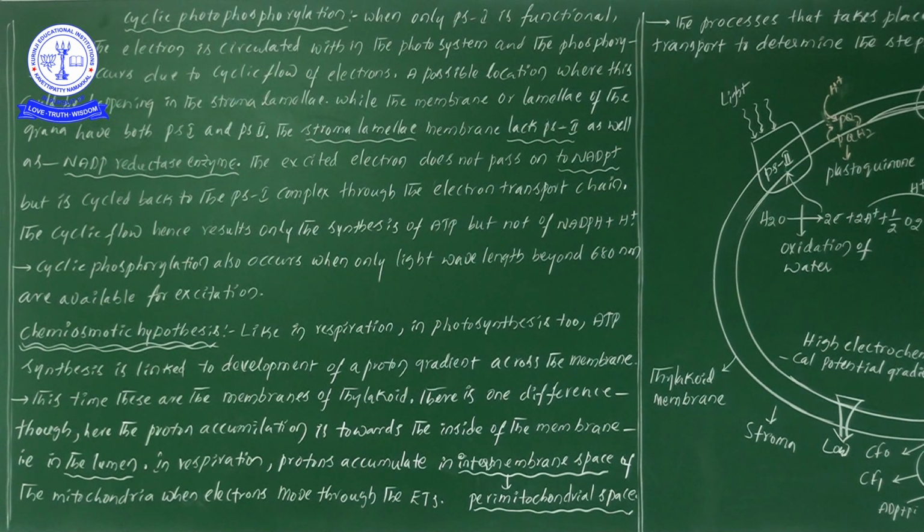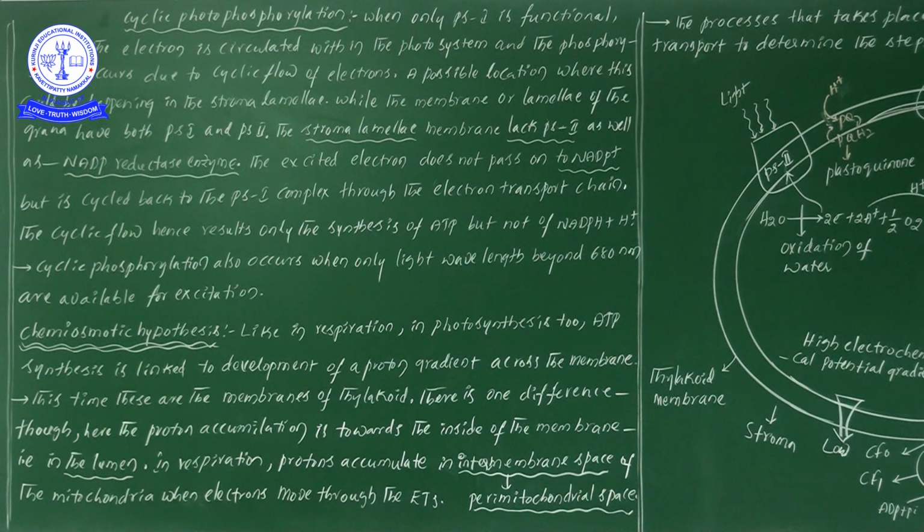These are the main important points related to cyclic photophosphorylation. My dear students, one more time, note that in cyclic photophosphorylation ATP formation definitely takes place, but the problem is with the formation of NADPH. Why? Because there is no involvement of PS2 and no NADP reductase enzyme. So due to the absence of these two main factors in cyclic photophosphorylation, there is no chance of formation of NADPH.